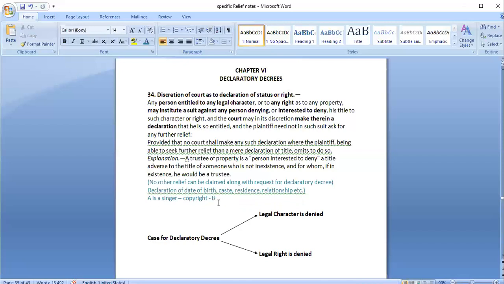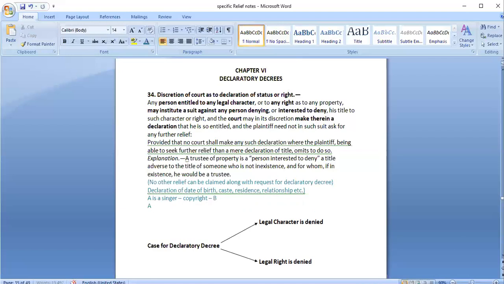So if, for example, others are denying that you have a particular right because you are not the son or daughter of this singer, we can go to the court asking for a declaratory decree that I am the son or daughter of this person, so I am entitled to it.